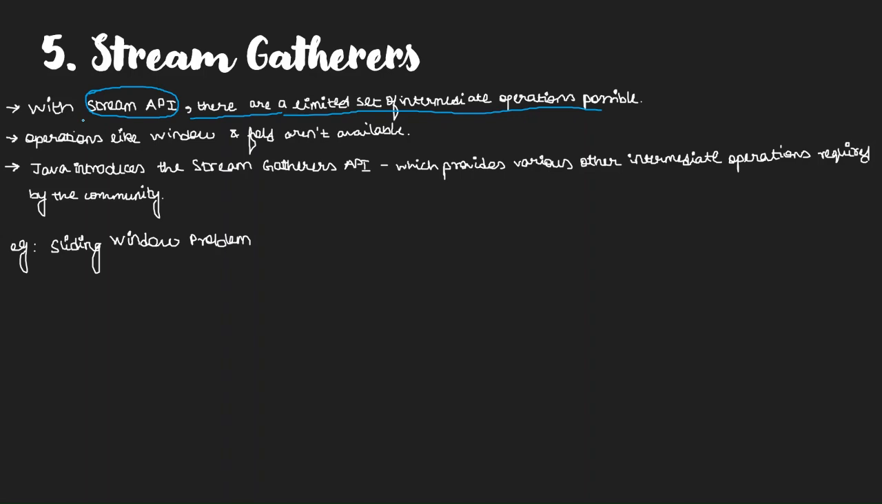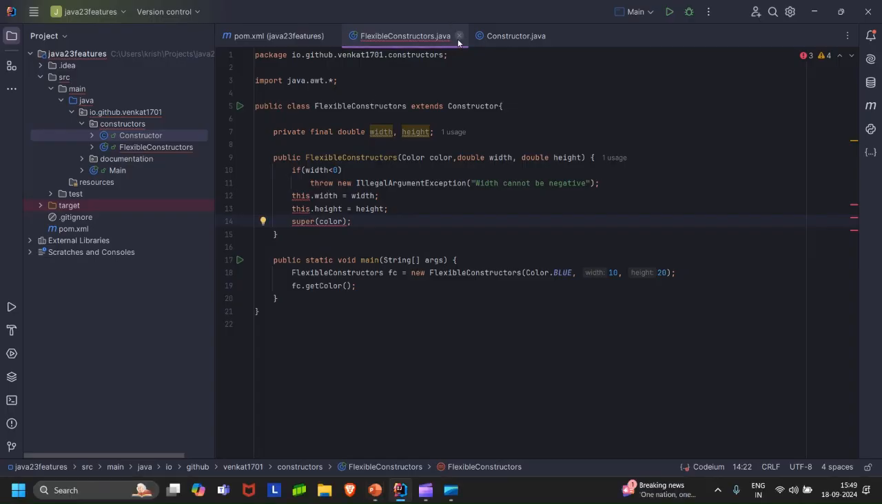But as the community of Java went ahead, operations like window and fold were also required but not available in the Stream API by default. So Java introduces the Stream Gatherers API, which provides various other intermediate operations which were required by the community. The best example we could understand is from the sliding window problem, a really famous problem in the world of DSA. So we will write a sliding window program where we will see how exactly it used to work before stream gatherers came into existence.